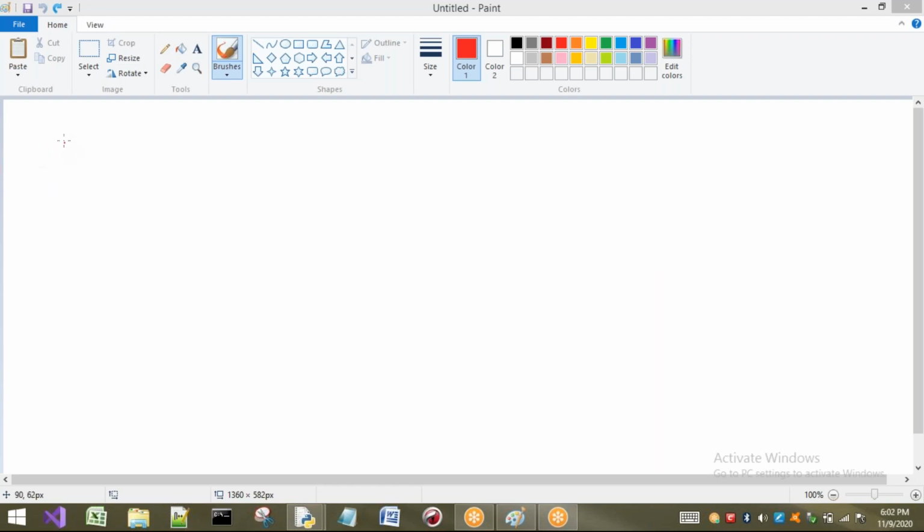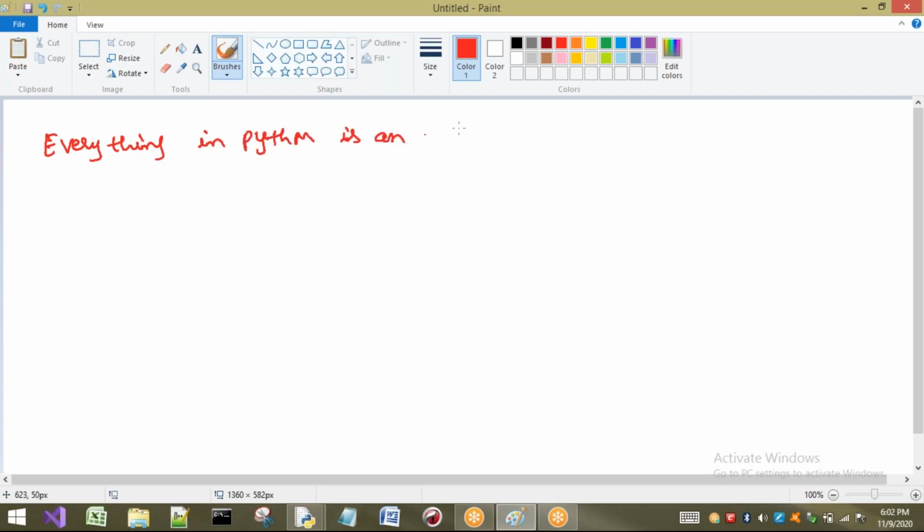The first point we have to remember is that everything in Python is an object. So we should understand what is meant by an object. If you want to know about the object, we should understand what is meant by a class, because without a class there is no object. So first let us see what is meant by a class.